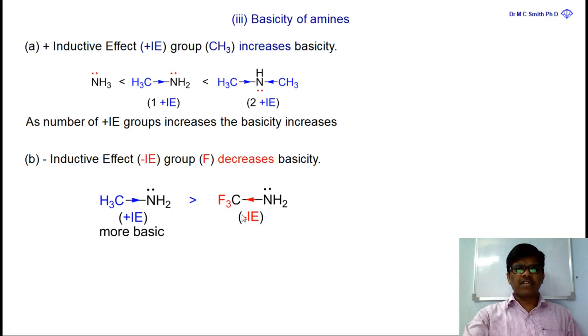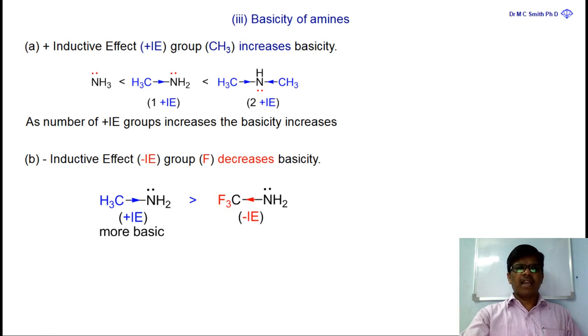Yes, so positive inductive affecting groups, as the number of positive inductive affecting groups increases, the basicity increases. That means the amine which is attached to more positive inductive affecting groups is easily capable of donating this lone pair of electrons, so that it acts as a base. So dimethylamine is more basic than methylamine and then ammonia.